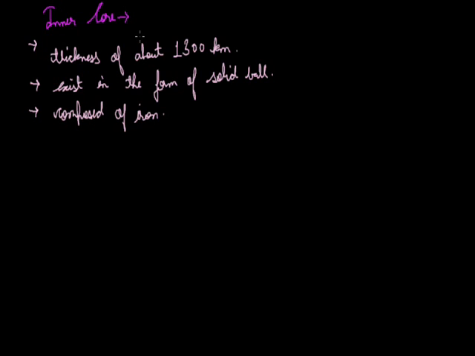Whenever it causes damage to the outermost layer, these damages cause vibrations, and these vibrations travel to a large area. Hence, the earthquake is responsible for destruction over larger areas also.